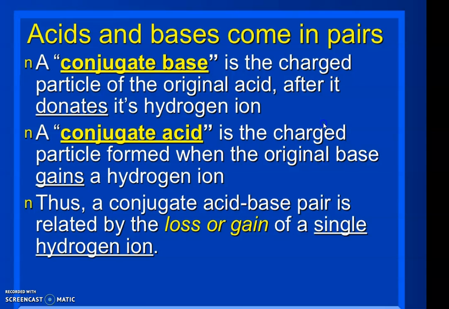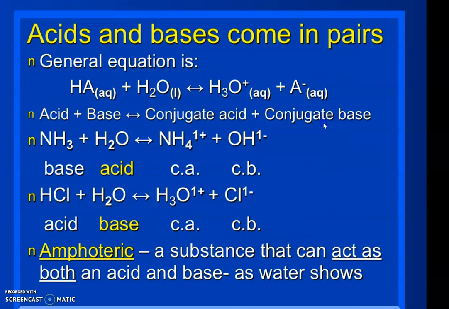And one more thing: acids and bases always come in pairs. A conjugate base is the charged particle left from the original acid after the donation, and we can see this by an example. There is a conjugate base and conjugate acid pair. A conjugate acid-base pair is related by the loss or gain of a single hydrogen ion. For example, here you can see HA.